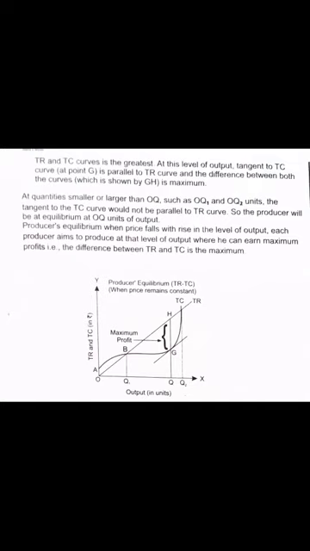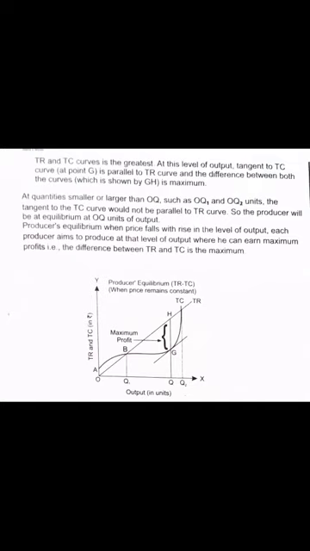TR is a straight, slanting line moving upwards, that is denoting your total revenue. Now you can see TC. What we have studied in our previous chapter, TC will not start from the origin, right? So it will start from above. So that is what I have drawn. You can check out the diagram. It has been drawn from above.